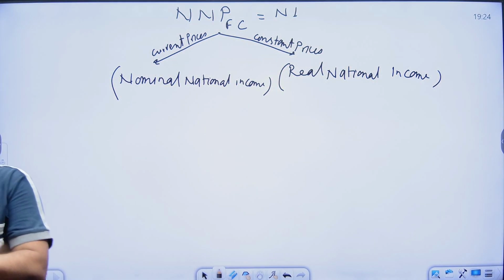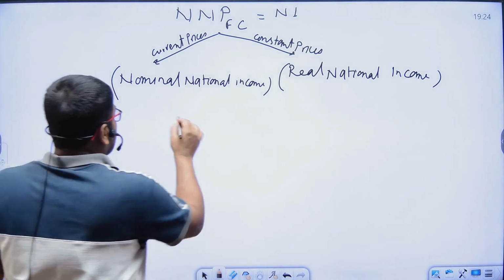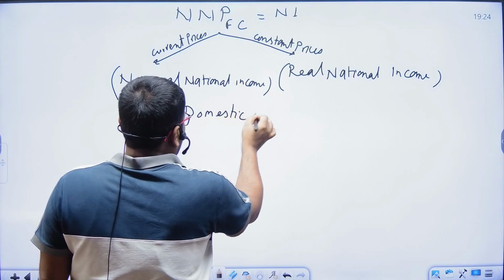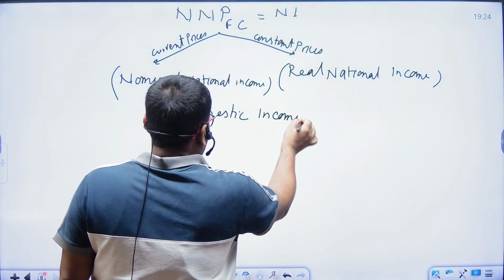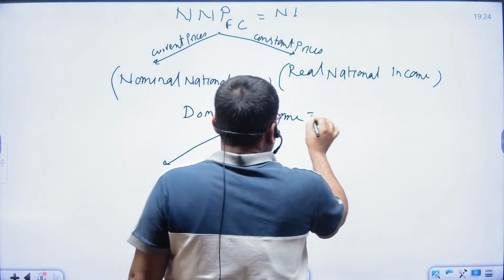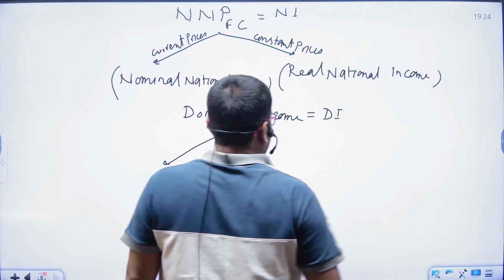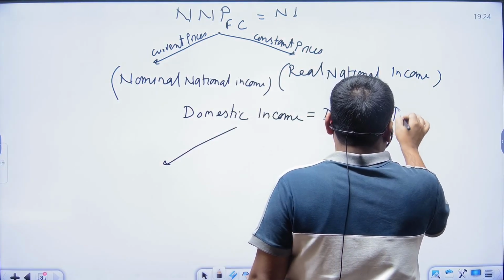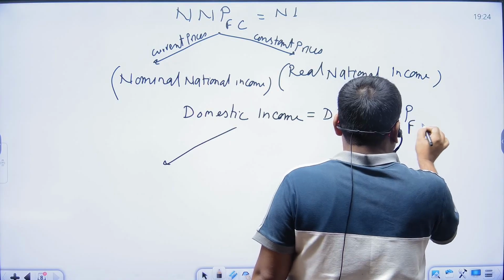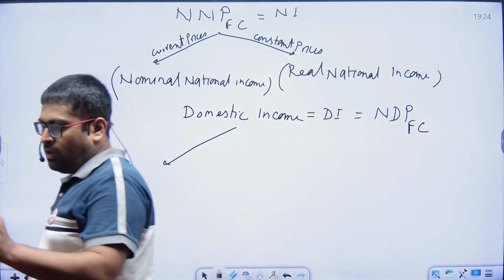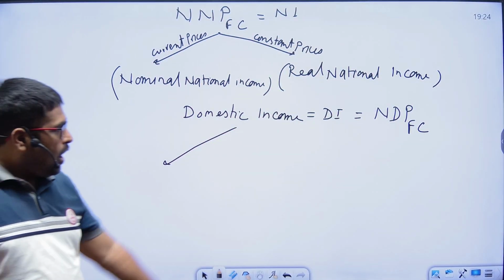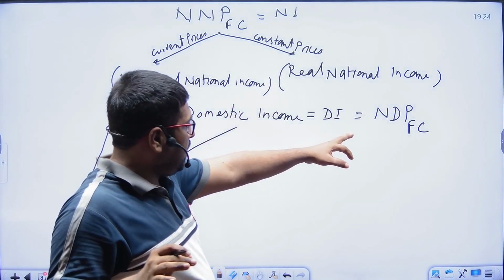Next point, we are coming to domestic income. Here we are measuring domestic income. It was the national income, now we are coming to domestic income. Domestic income will be equal to net domestic product at factor cost. How do we obtain net domestic product at factor cost?